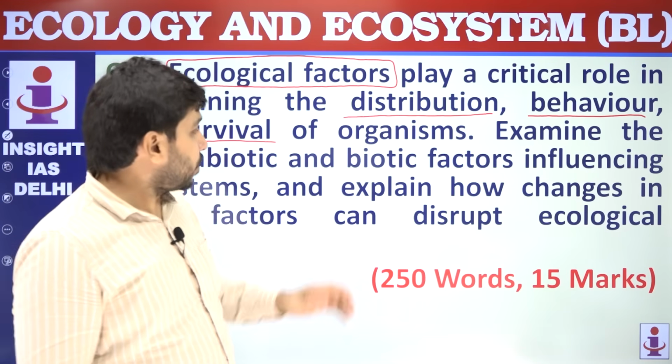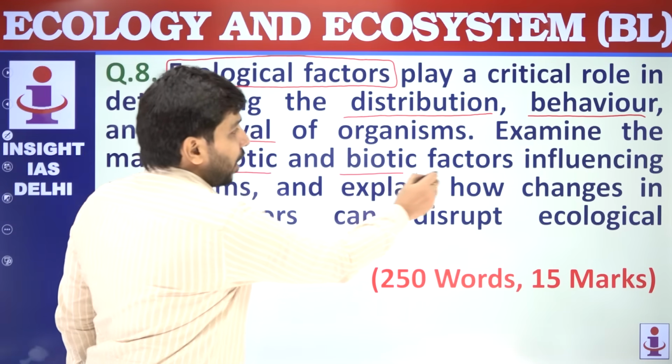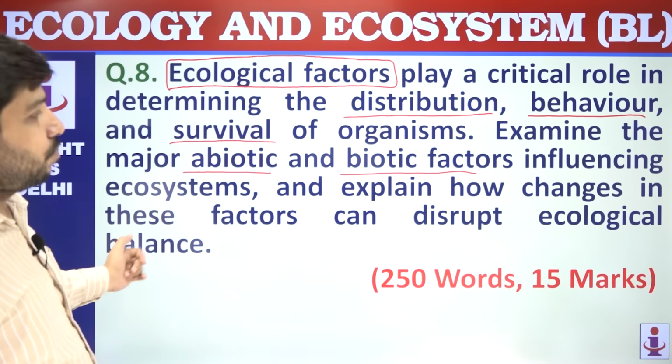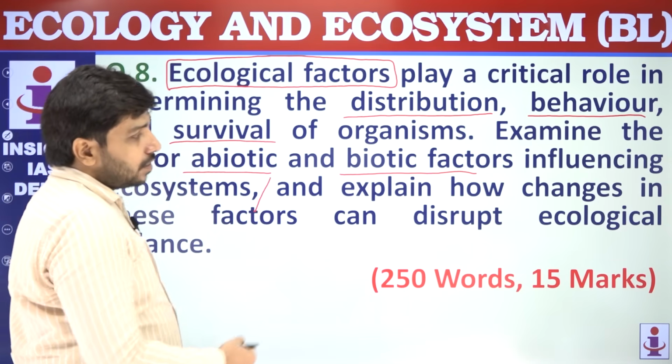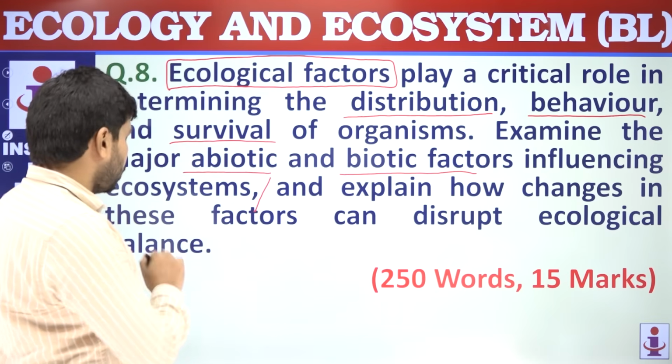The question is now asking you to examine the biotic and abiotic factors and how these factors influence ecosystems. This is the first part. Second part is explain how changes in these factors can disrupt ecological balance.